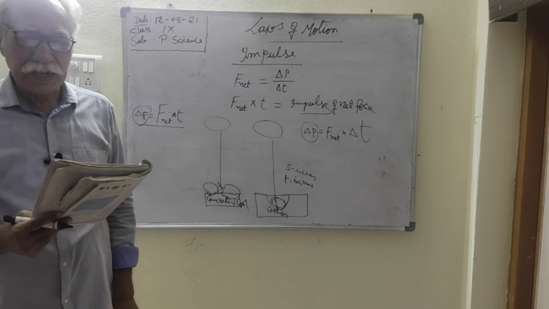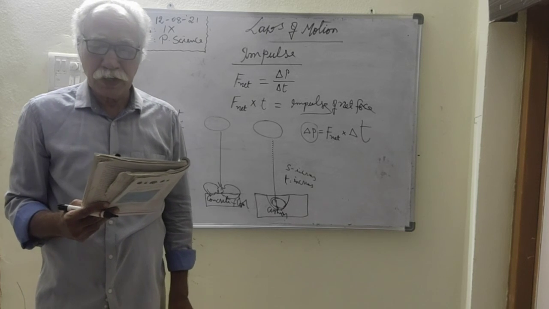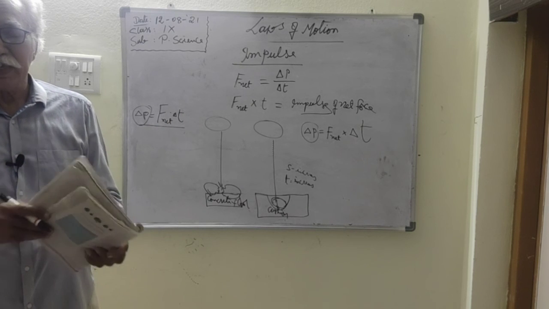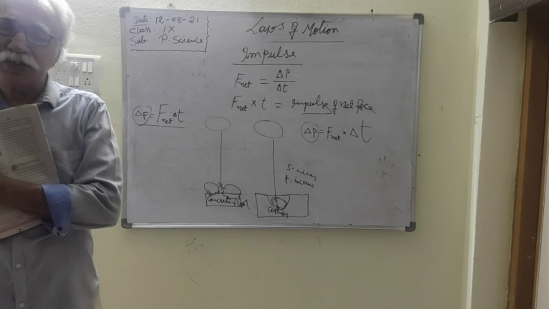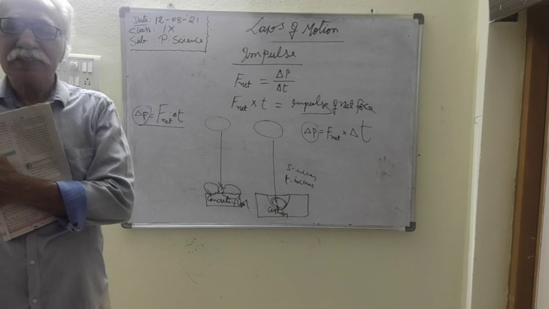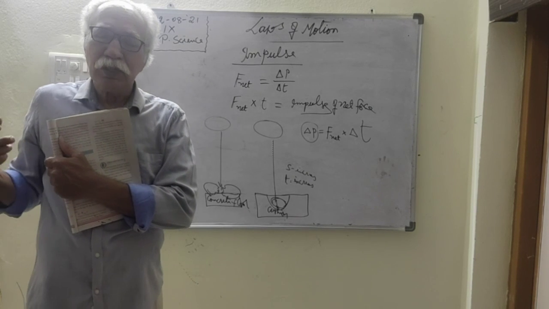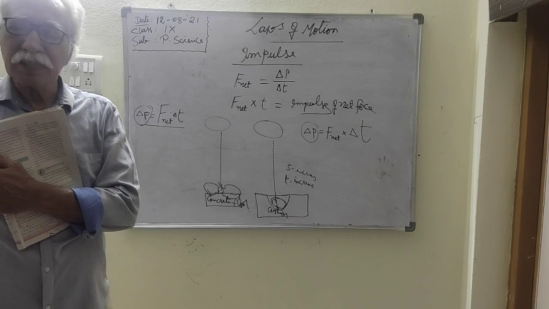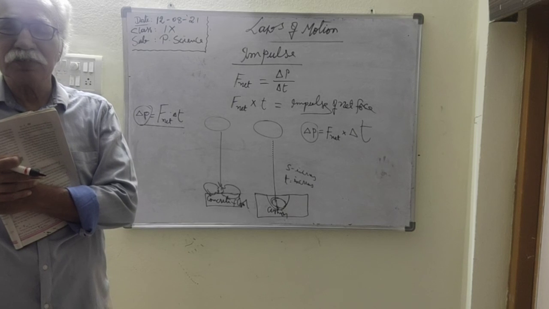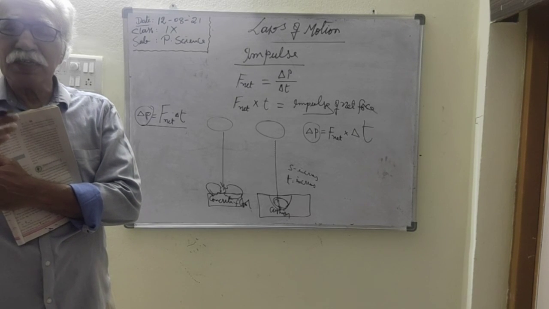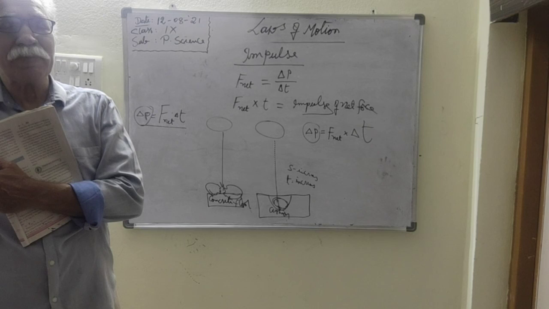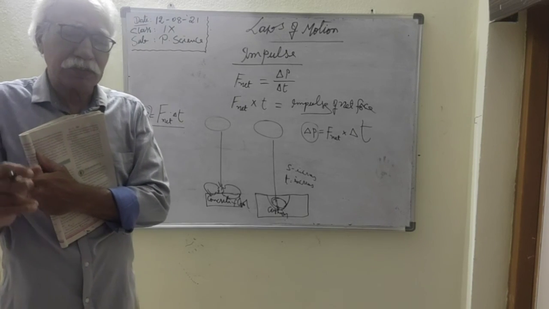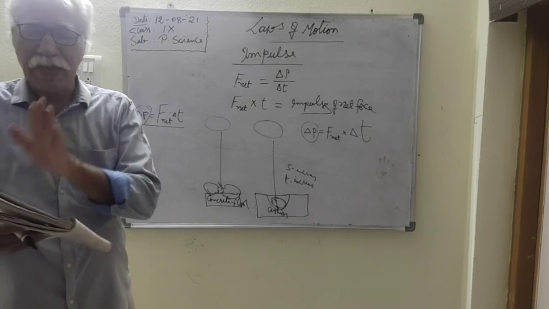Why does the fielder catch a moving cricket ball by pulling back his arms while catching? We did this already. When he moves the hand backward, the distance is increased and the time is also increased. When the time increases to stop the ball, the change in momentum remains constant, but the time is increased. Therefore, the effect of the net force is decreased. The effect of the net force on the hand is decreased.